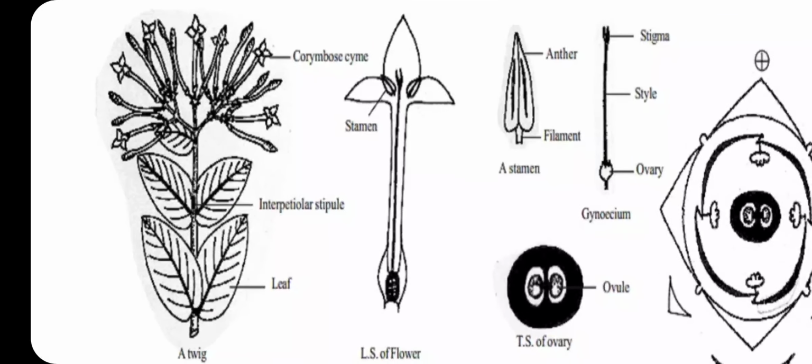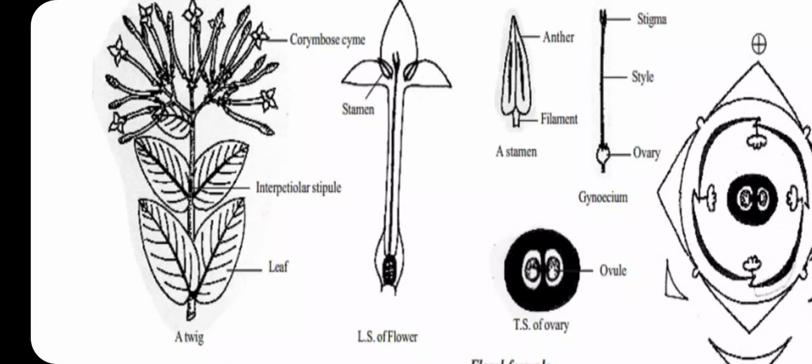Here is the diagrammatic presentation of the twig of the plant of Ixora. Here you can see the dichasial type of cyme, that is called a corymbose cyme. Here you can see that it is divided into 2, then 2 further 2, and that way the flowers are arranged. Here leaves are arranged opposite each other. Then interpetiolar stipules are also present. So this is the twig of Ixora showing leaves, stipules, and arrangement of flowers.